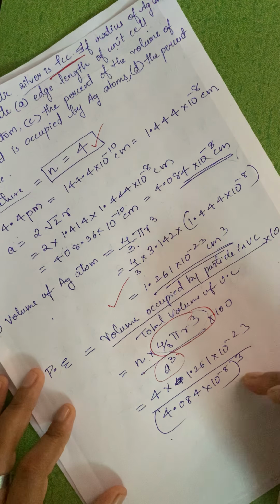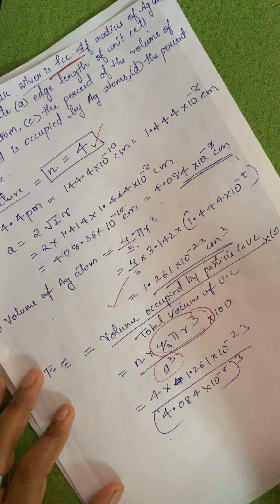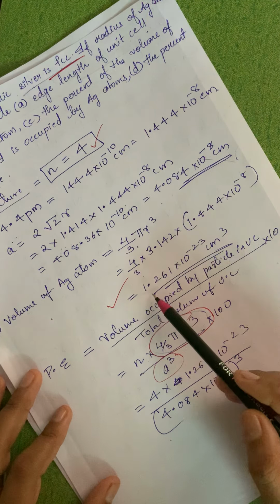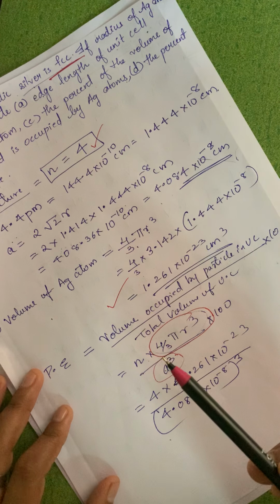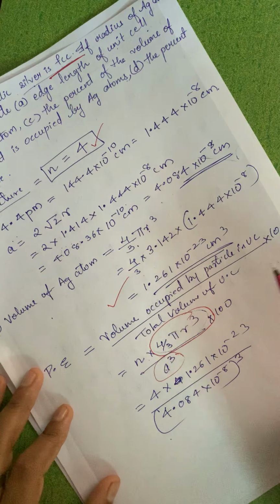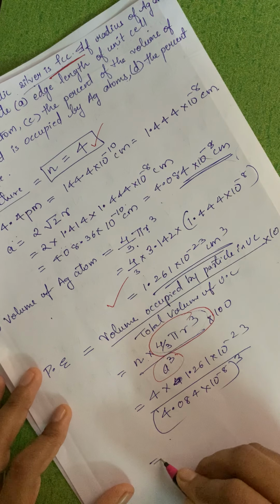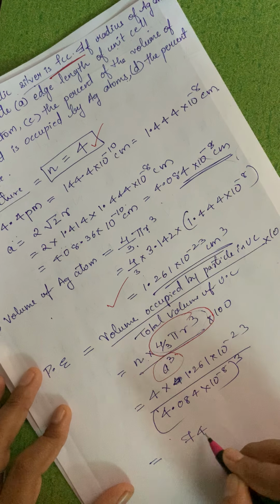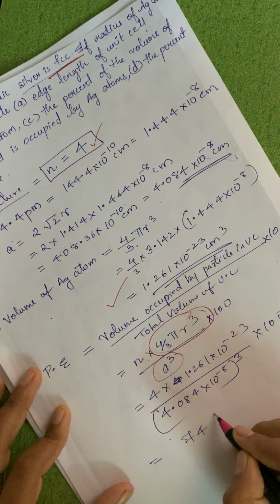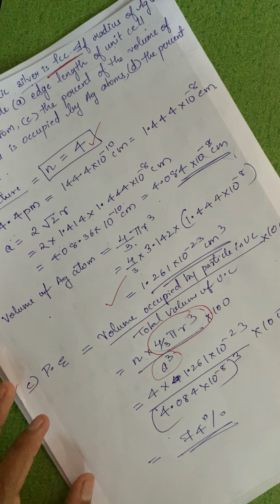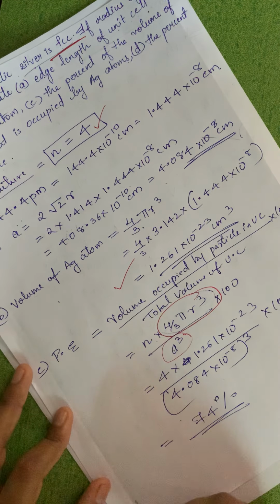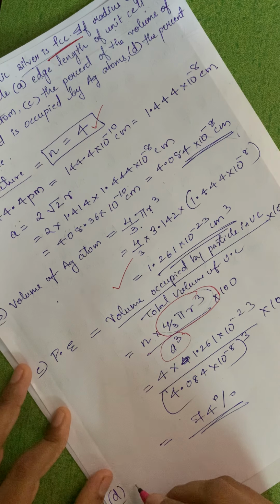Then the value will be nothing but 74 into 100, that is equal to 74%.